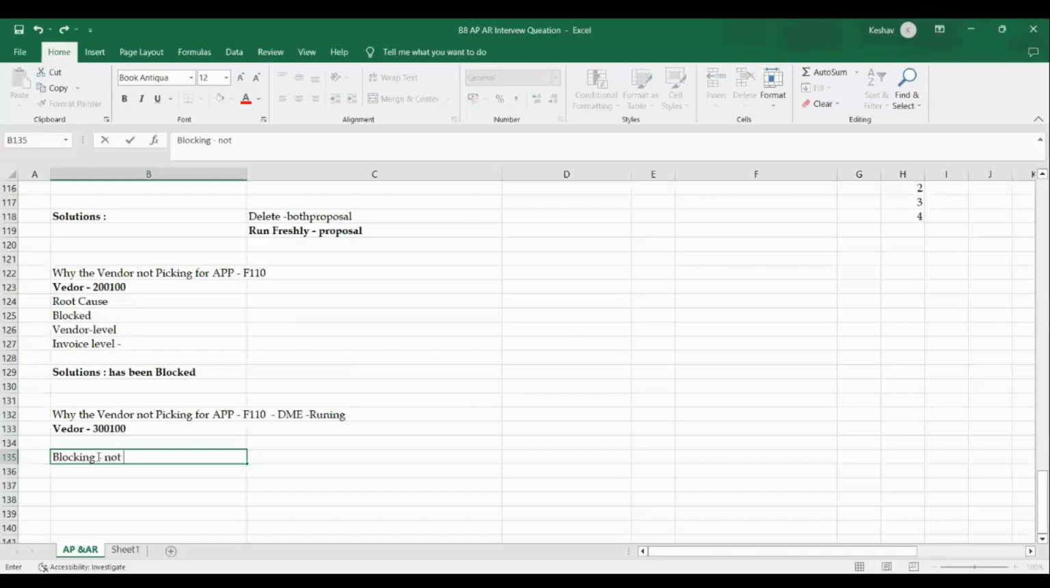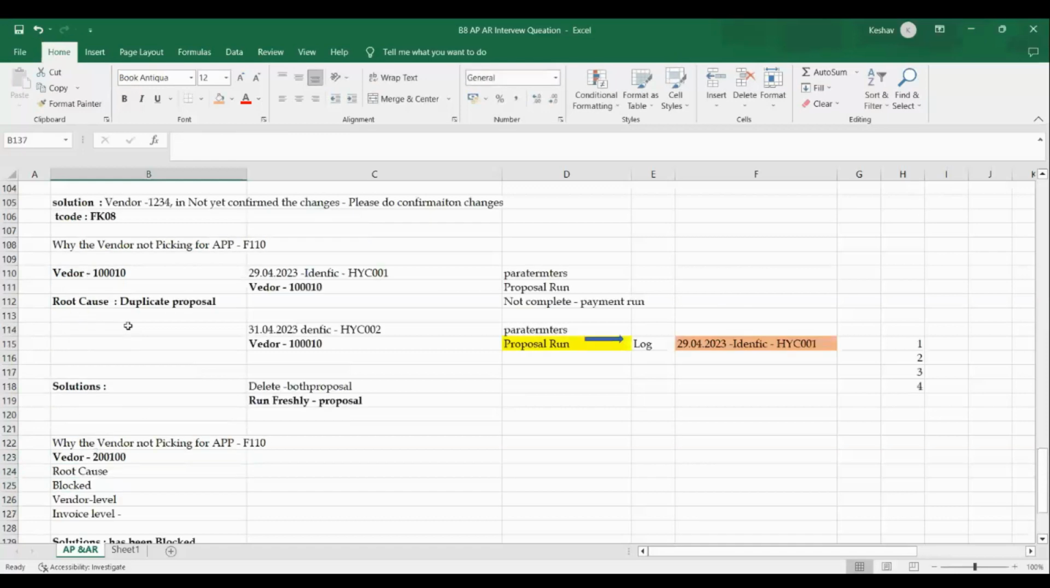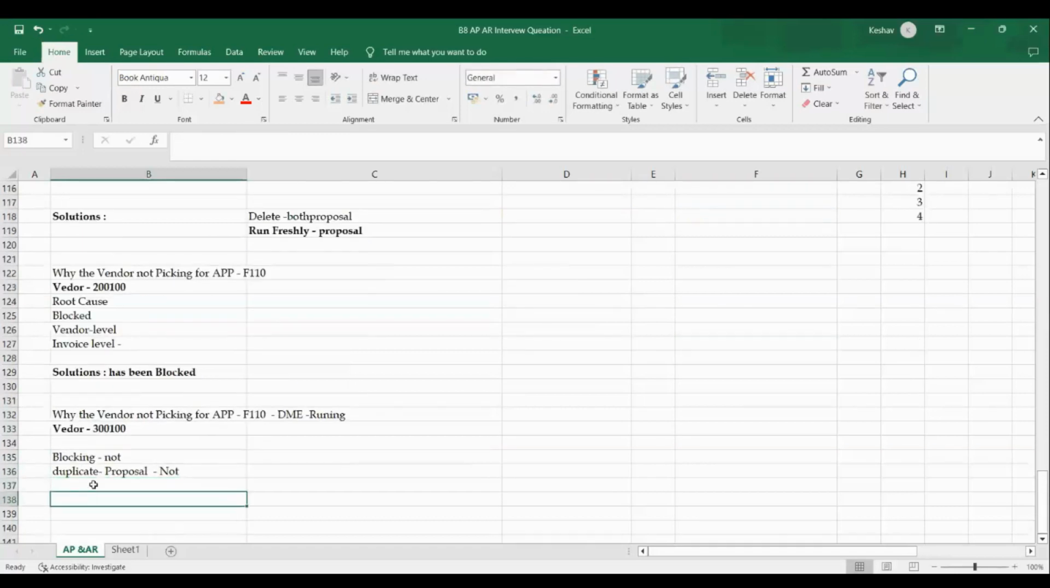It is not blocked. I'm checking the duplicate proposal. Is it right or wrong? Based on experience only, we get a thought on how to check it. Duplicate proposal, I'm verifying. It is also not; there is correctly only one, no duplication. What next actually? Sensitive field. There is no sensitive field issue either.